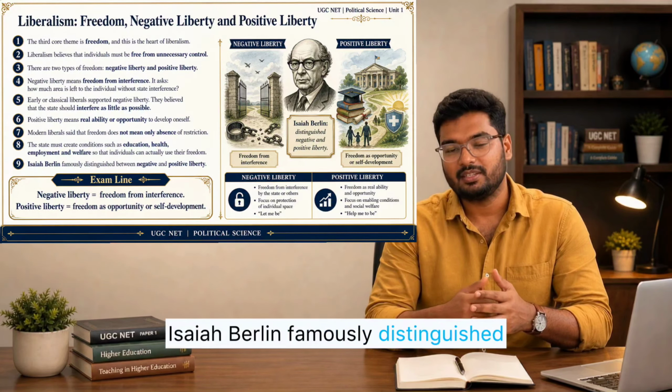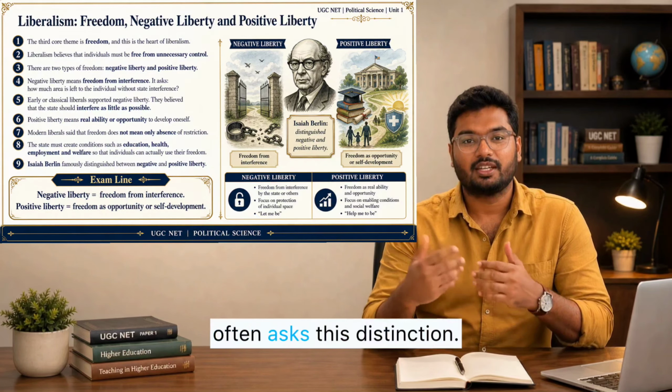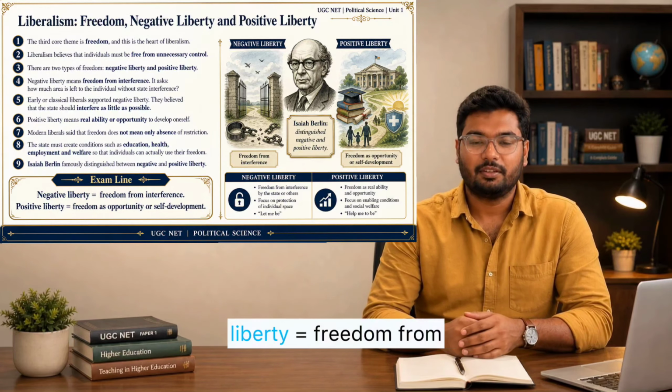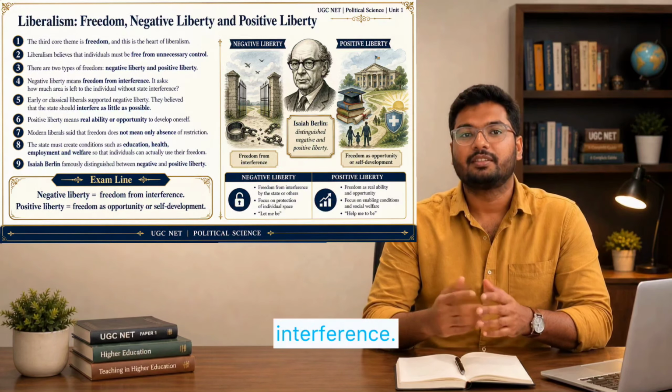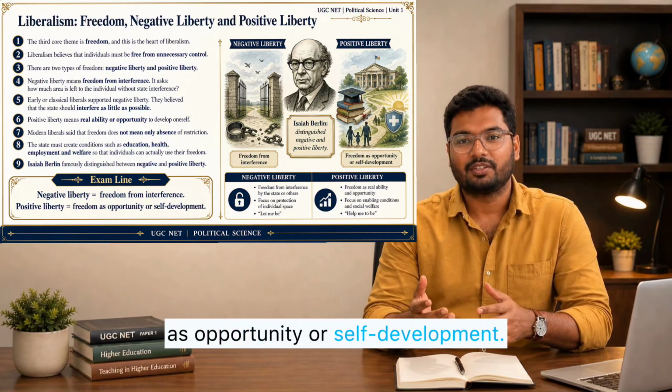Isaiah Berlin famously distinguished between negative and positive liberty, and UGC NET often asks this distinction. In simple terms, negative liberty equals freedom from interference. Positive liberty equals freedom as opportunity or self-development.